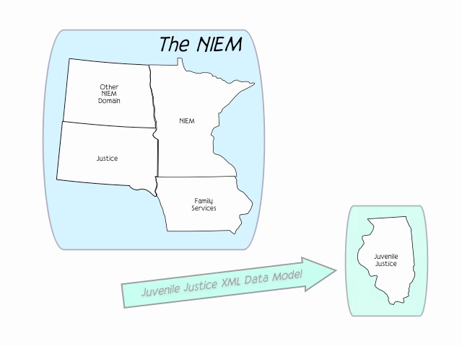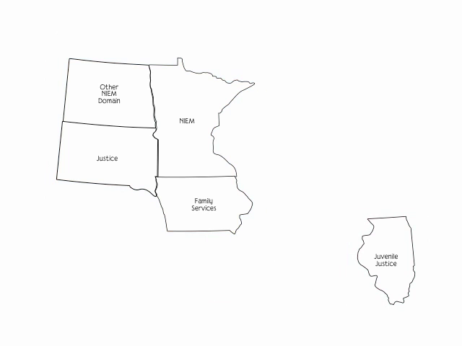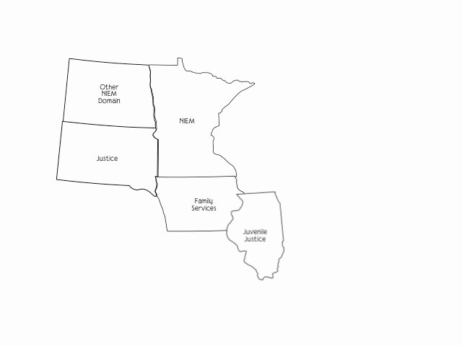So how did this all get together to form CYFS? Well, you might be tempted to think that juvenile justice really just lived out on its own and had nothing in common with the rest of the NIEM, but that's not true. And in fact, it's not even the case that juvenile justice was somehow congruent to family services. That wasn't the case either.